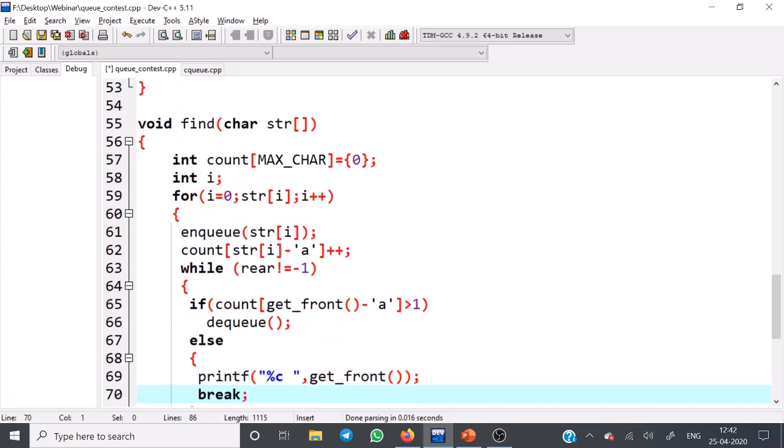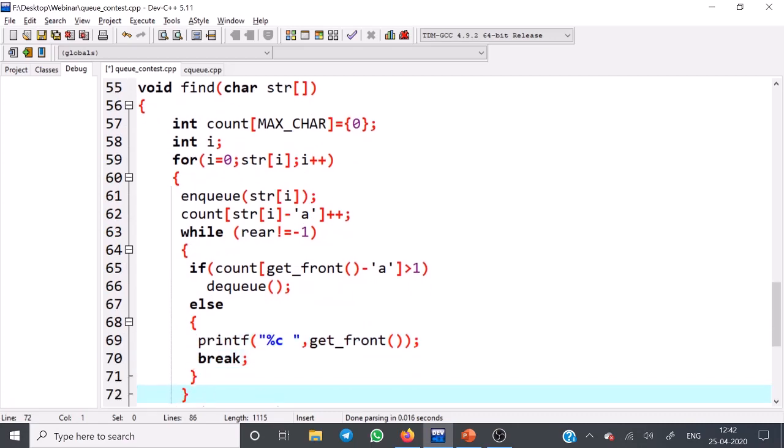This find operation is for finding the first non-repeating character. For reading each and every character we use a loop, enqueue it and maintain the counter, incrementing the counter by 1 whenever you read the character. And until the queue gets empty, just check the front end. If it's greater than 1, just dequeue it.